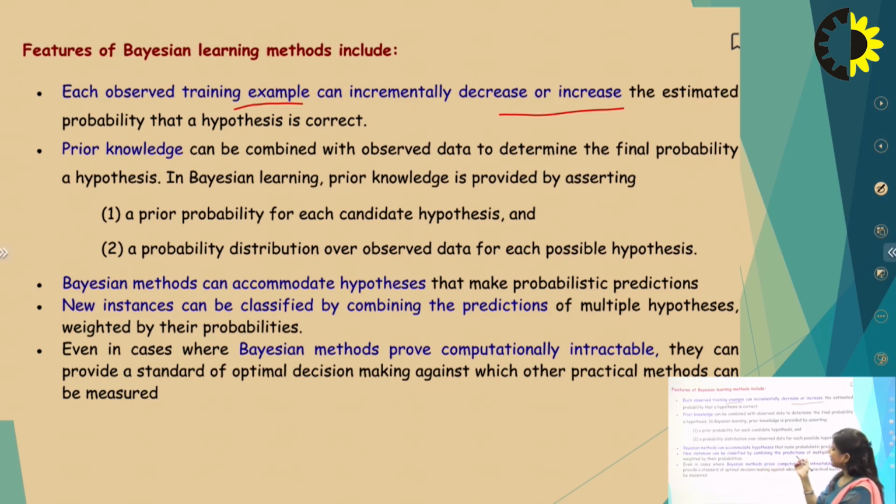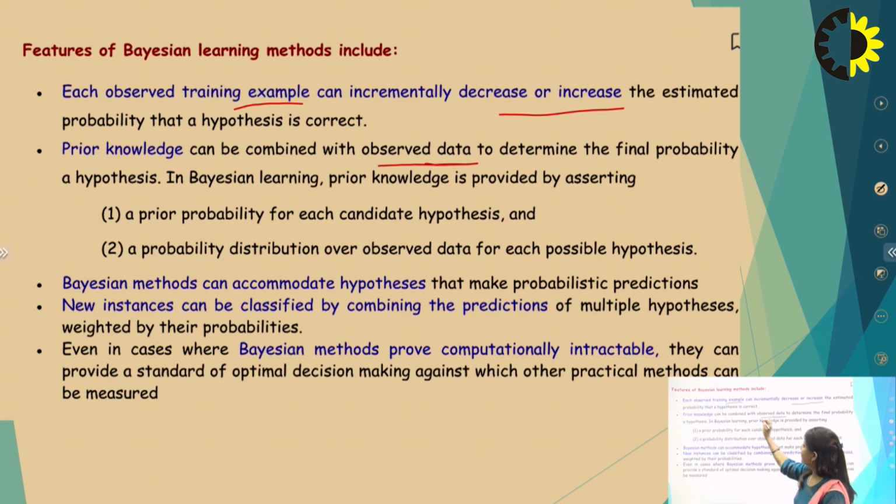According to the hypothesis we can finalize the probability and how that hypothesis becomes true. The hypotheses can be multiple, but we have to find out which hypothesis is perfectly fine for that data set. So we calculate the probability and apply Bayesian learning. Prior knowledge can be combined with observed data.